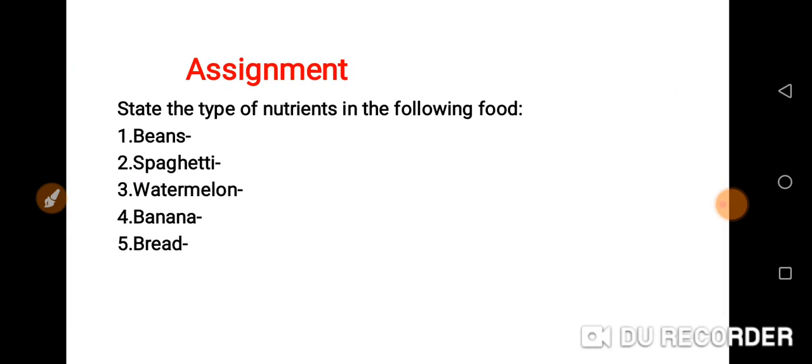Children, I know that you've learned more about the balanced diet. That balanced diet is the diet that contains all the nutrients in the right proportion. So children, make sure you attend to your assignment. You're going to state the types of nutrients in the following foods. Make sure you do your assignment.